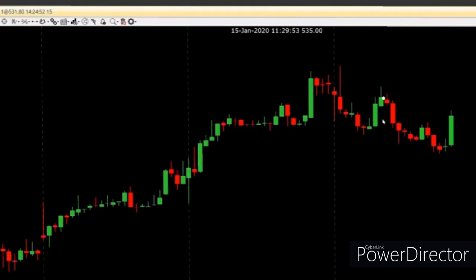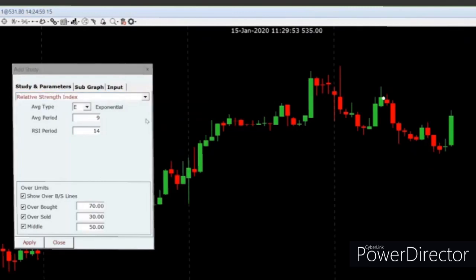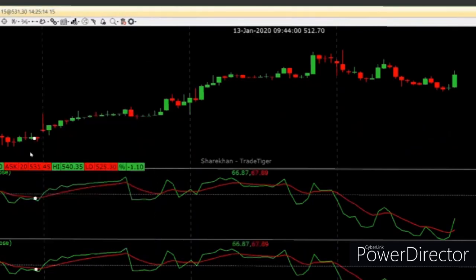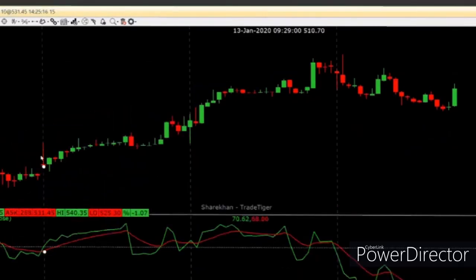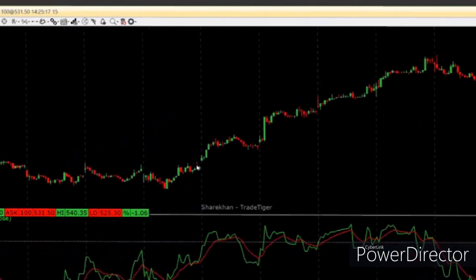Or simply press S, R, R on the keyboard, and you get the relative strength index right here. I do not require the middle line, so I will deselect it. Just going to the subgraph, increasing this. You do not have to do that. This is just so that you will be able to see it better. And this is basically how RSI looks like.